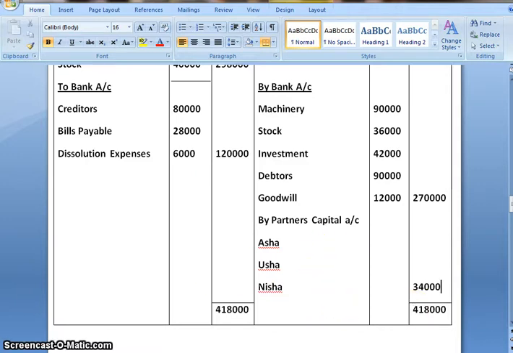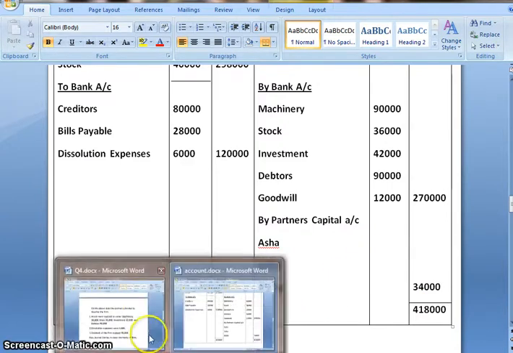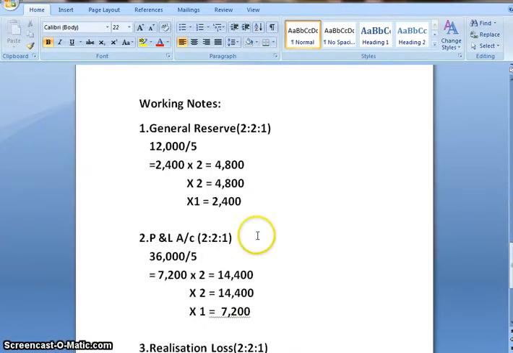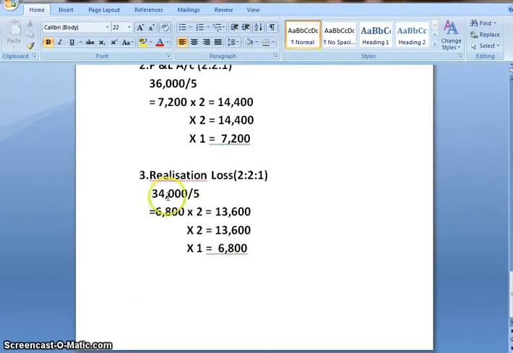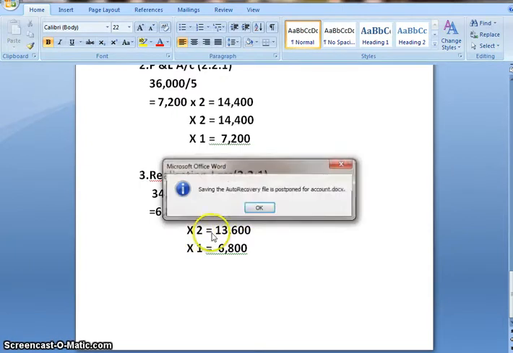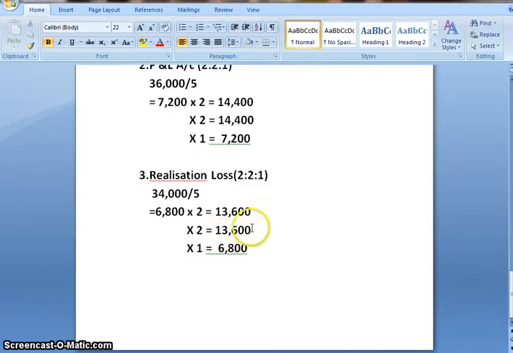Again this loss of 34,000 would be divided in all the partners in their profit sharing ratio. So loss is 34,000. Again their profit sharing ratio is 2:1. So when we divide by 5 we get 6,800. Multiplied by 2 for Asha's share we get 13,600. Into 2 for Usha we get 13,600.